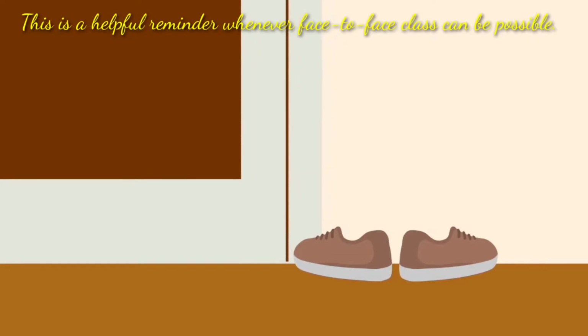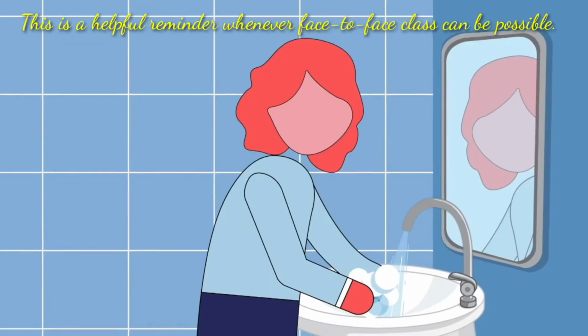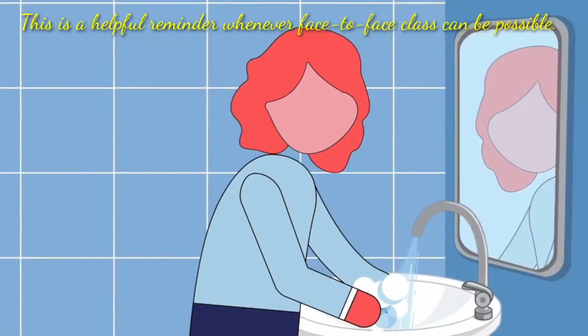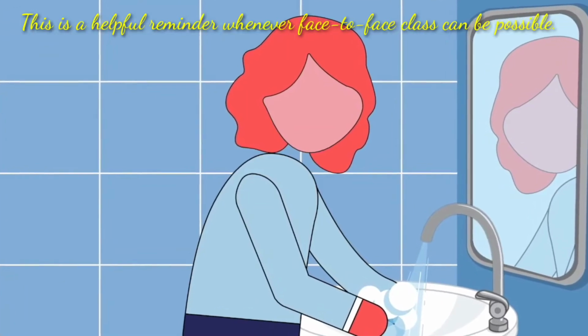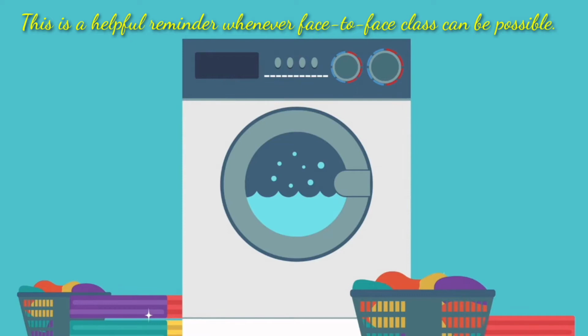When reaching home, Sarah should take off her shoes outside or at the entrance. She should wash her hands up to her elbows with soap and water, wash her face, and change her clothes right away. It's okay to wash these clothes with the rest of her laundry.